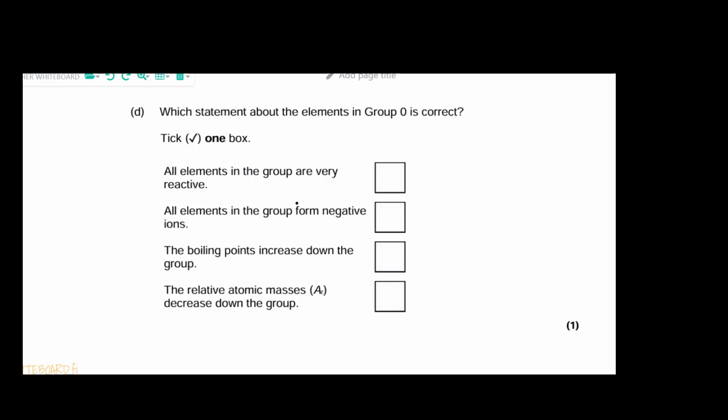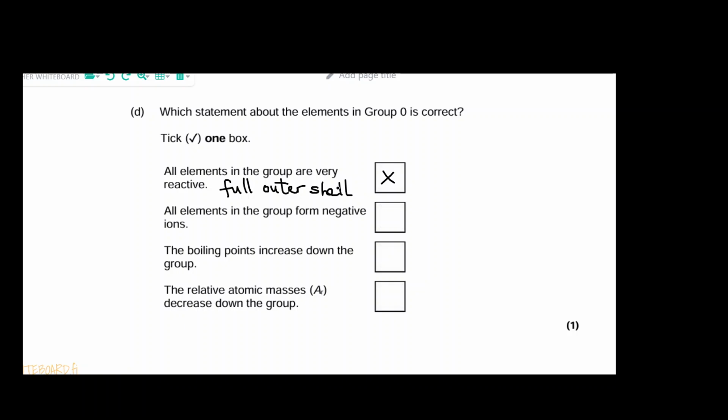So to start with, that very first option, the elements in the group are very reactive, will not be true because they have a full outer shell. Remember, when atoms are reacting, they react because they have an incomplete outer shell. Okay, so group 0 have a full outer shell, so that makes them generally unreactive.